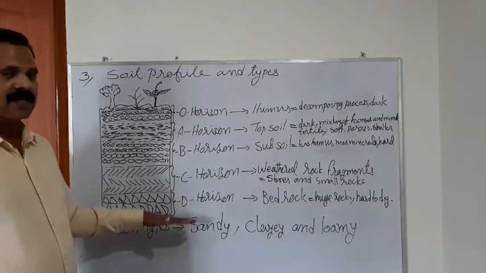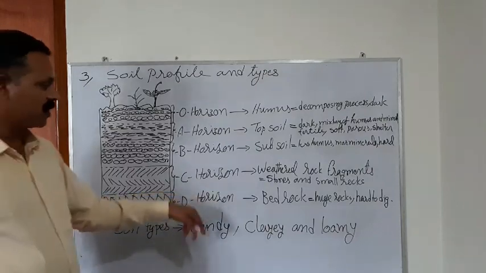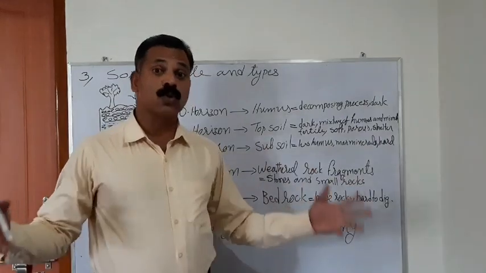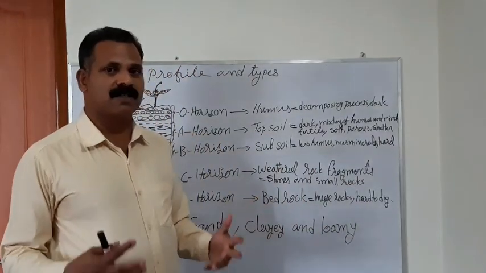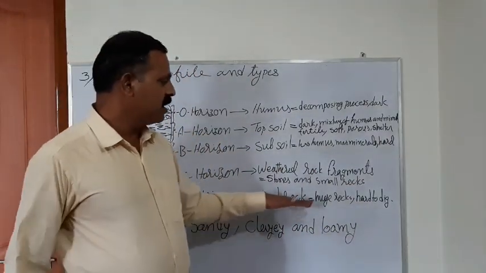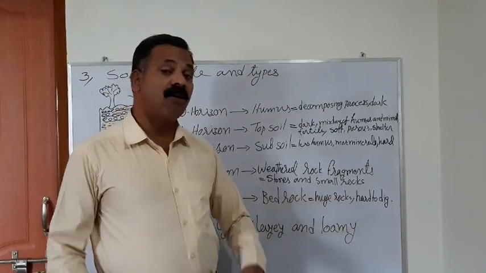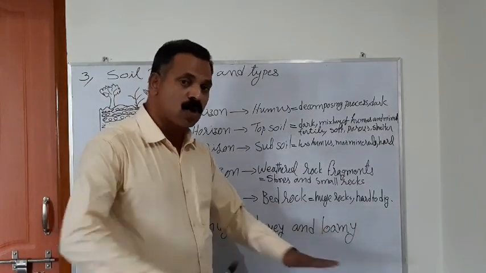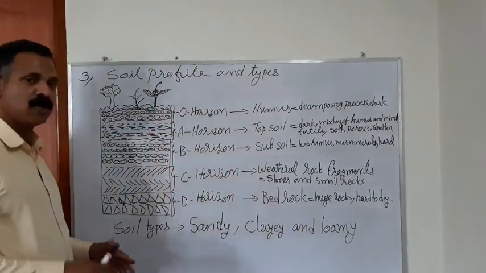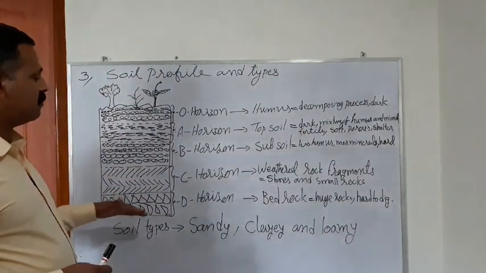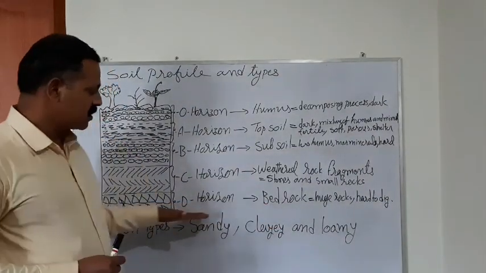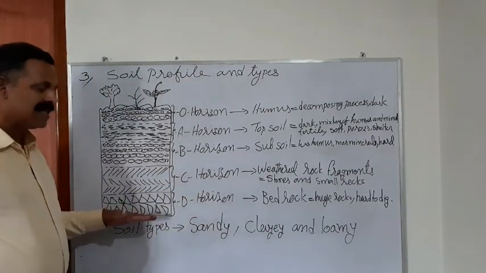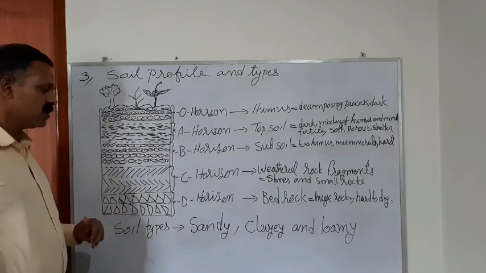Now the fifth layer, the lowermost layer of the soil, is the R horizon, called bedrock. In bedrock, we can see huge rocks and foundation-like stones, very hard to dig. It is very difficult to dig and go inside. Such bedrock is like a bed made of rock. It is a very basic foundation there. That is what is called bedrock. So this is the last layer of the soil.